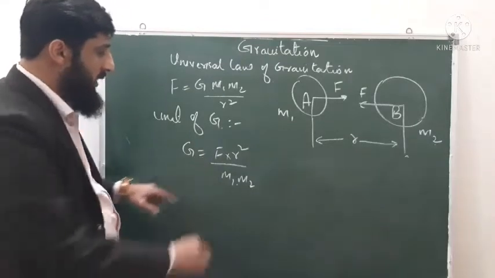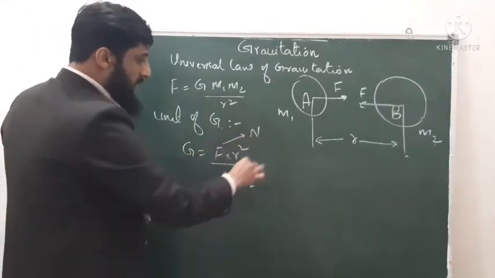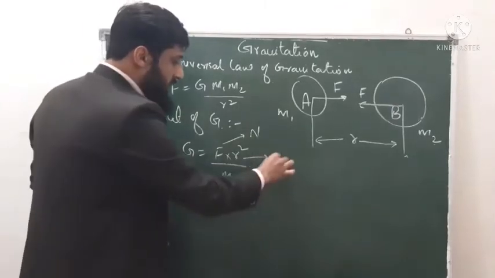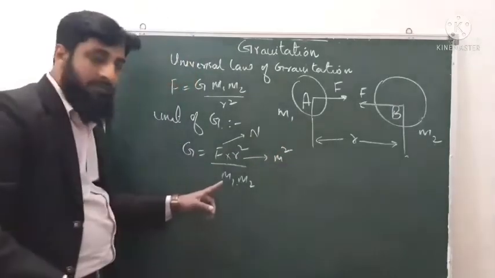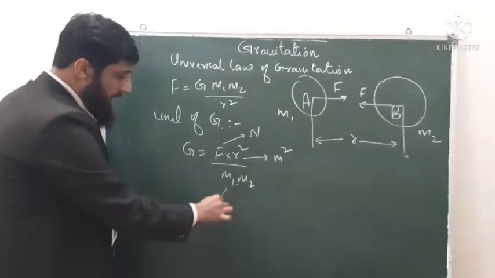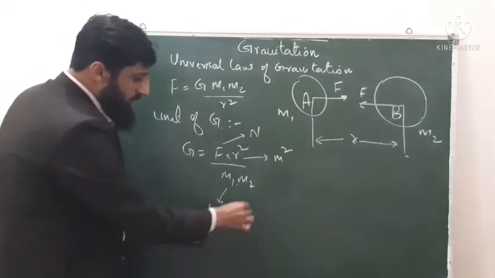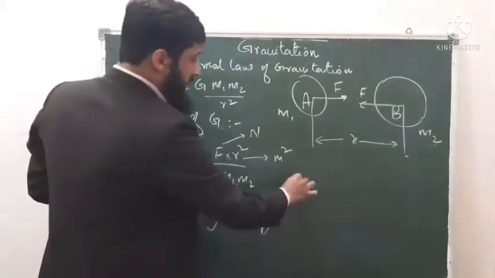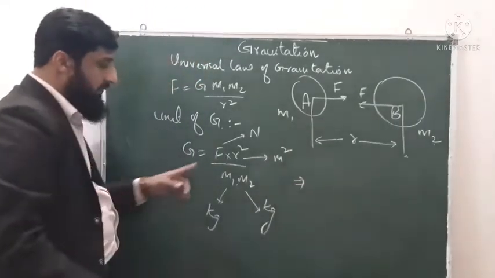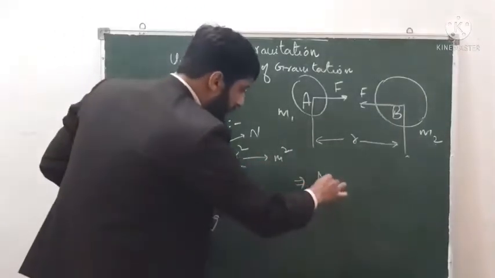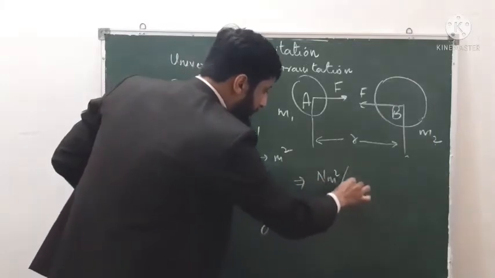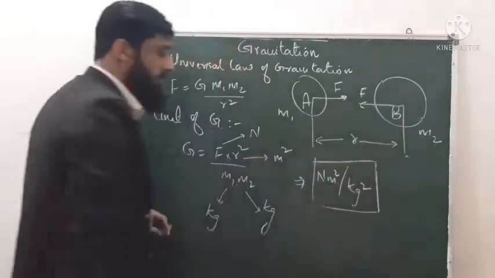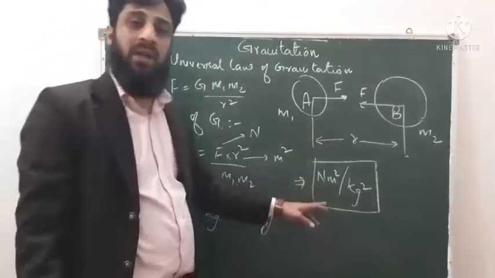We are very much familiar with these terms. The unit of force is Newton. The unit of distance is meter, but here it is squared, so it is meter square. The unit of mass is kg, and again the unit of mass is kg. So what unit do we get? We get Newton meter square per kg square. So this is all about the unit of capital G: Newton meter square per kg square.